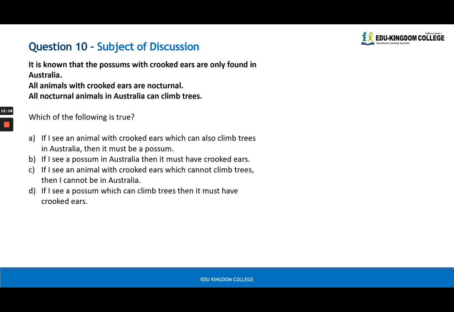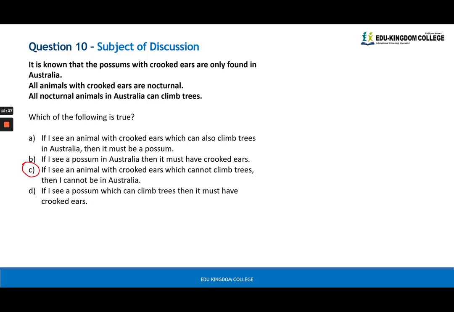And last question for today. It is known that possums with crooked ears are only found in Australia. All animals with crooked ears are nocturnal. All nocturnal animals in Australia can climb trees. So which of the following is true? The answer here is C.